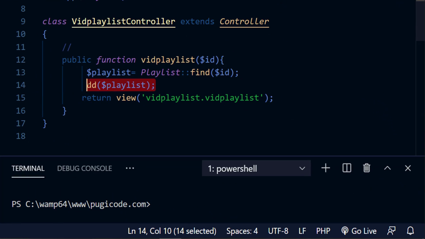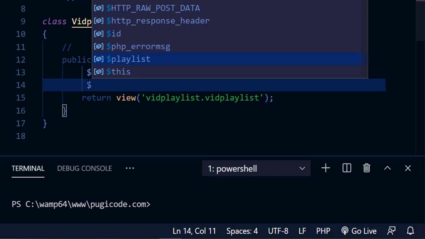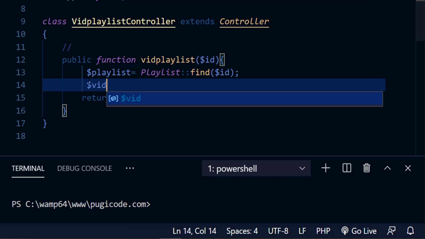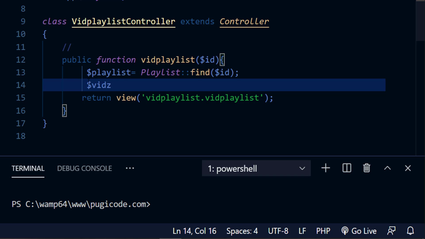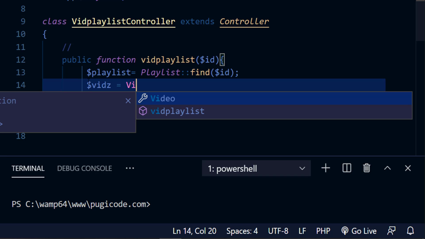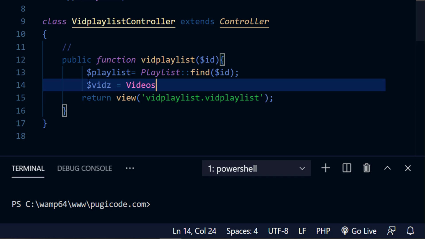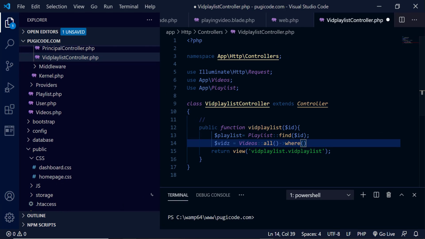So one thing we're going to do, we're going to say that $vids is equal to, now we're going to look into Video, and then we colon colon, and then we say, okay, what do we need to do? We need to get all the videos where, now what is it, where the playlist.